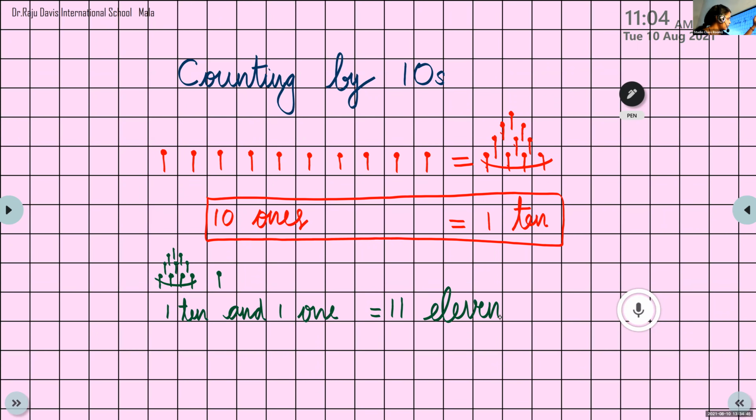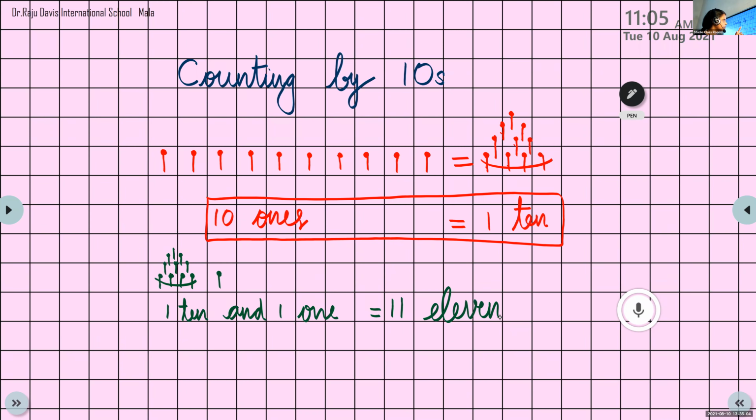Srinidhi, show me. Show me your bundle of 10, Srinidhi. Bundle of 10. Okay. Now, one bundle of 10 and 1, 1. Show me. That is a number 11.